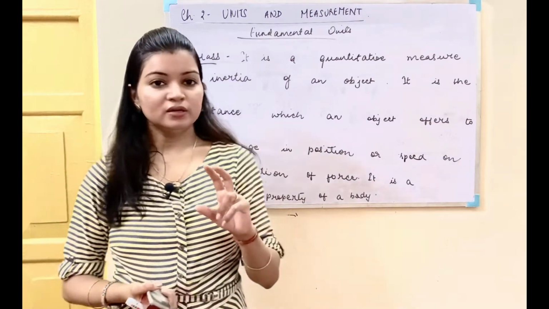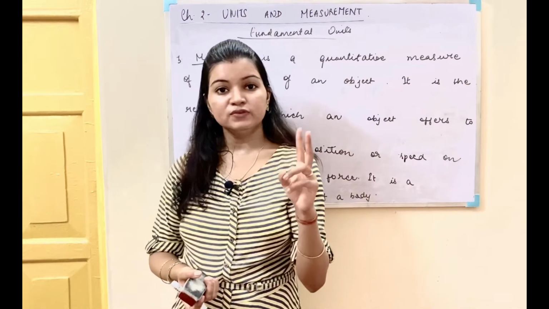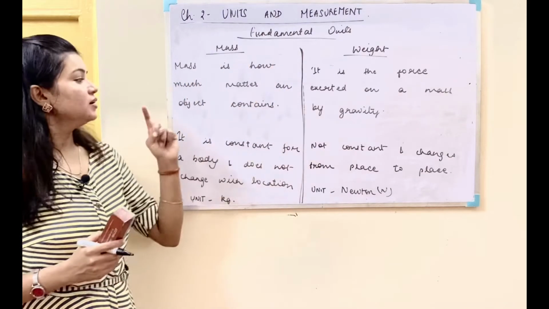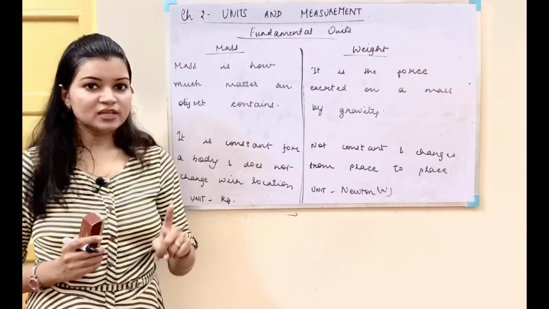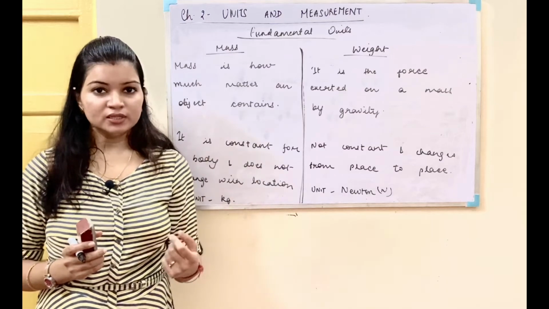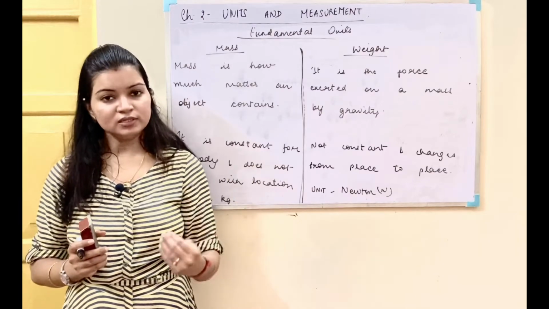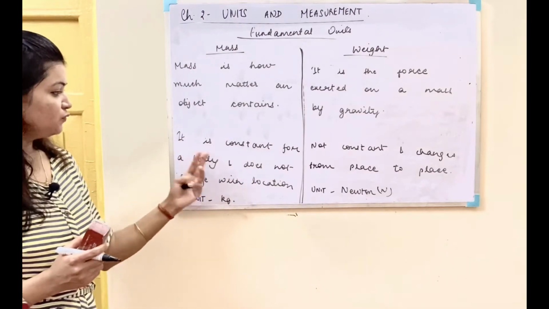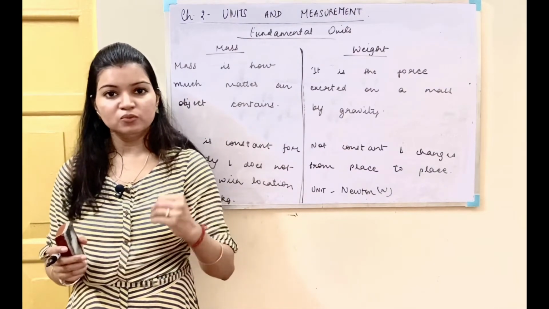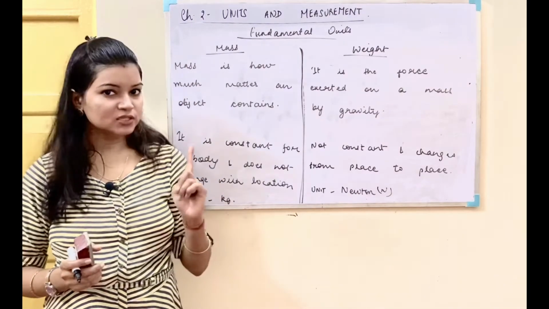Students, we hear two terms on a very frequent basis, that is mass and weight. But there is a lot of difference between these two terms. So let us try to understand that. Mass is how much matter an object contains. Just like we discussed, it is the amount of the matter which is contained in an object. It is a measure of the inertia, that is the resistance which a body offers. The greater the mass, the smaller the change in its position or in its speed. It is constant for a body and it does not change with location. The mass will be constant at every location. It can be moon, it can be earth, it will be the same everywhere. The unit for mass will be kg, which is the SI unit, just like we discussed.